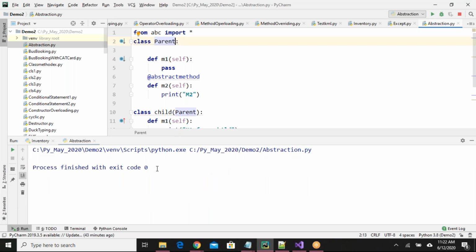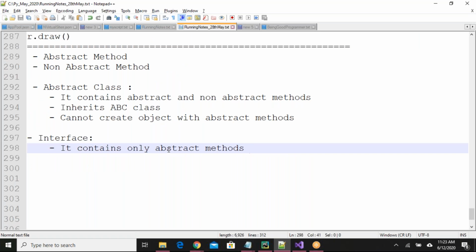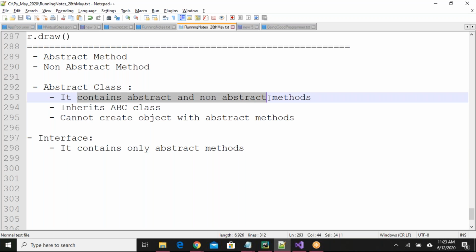But sir, what you told is if you have an abstract method and non-abstract method, then it is called an abstract class. Here you have both, okay. In addition to that point, I told one more point also. That must inherit ABC. You see here, it inherits ABC class. It contains both abstract and non-abstract methods.